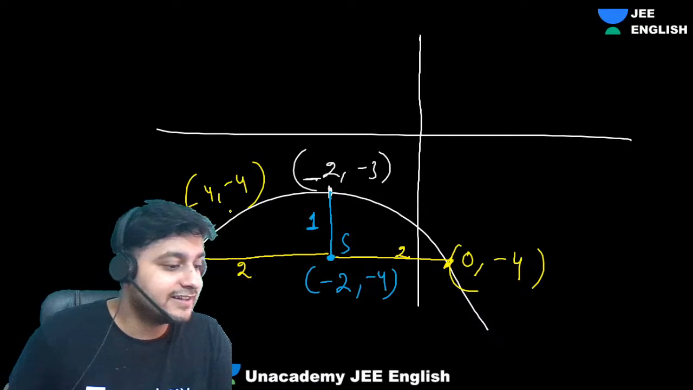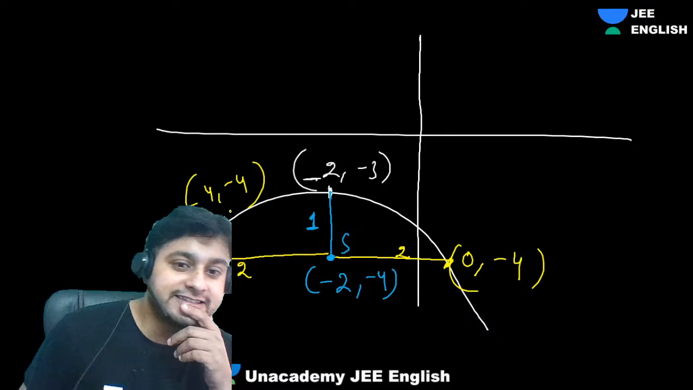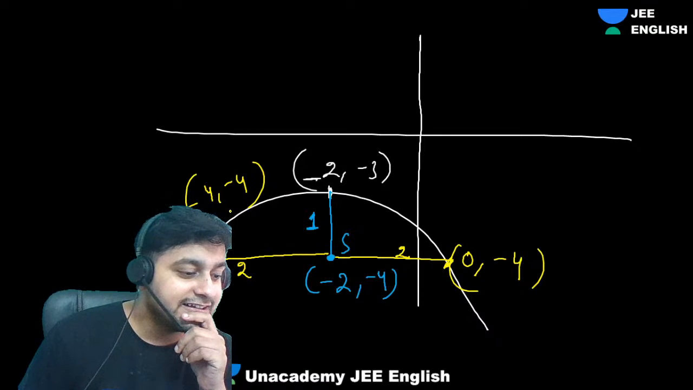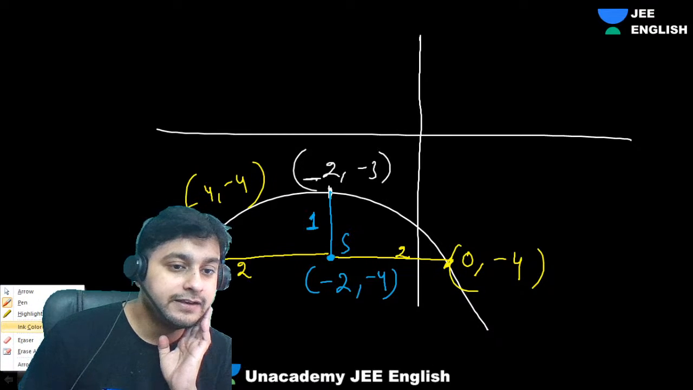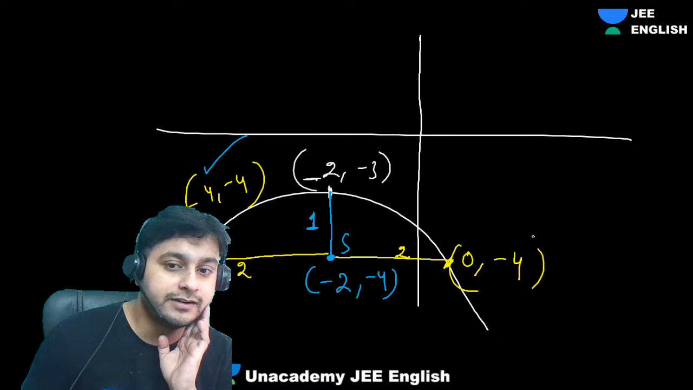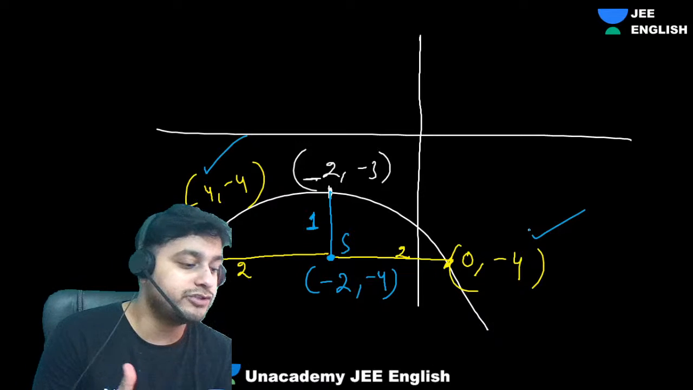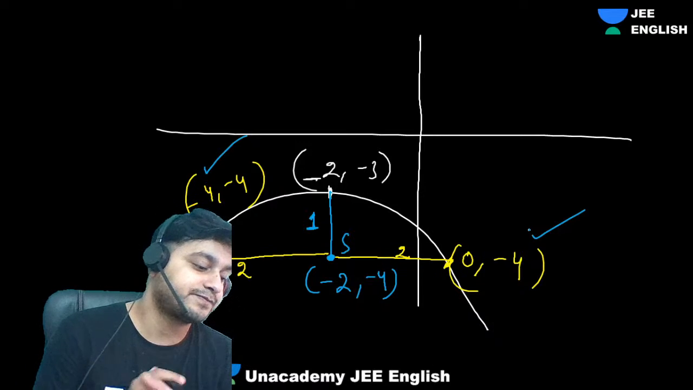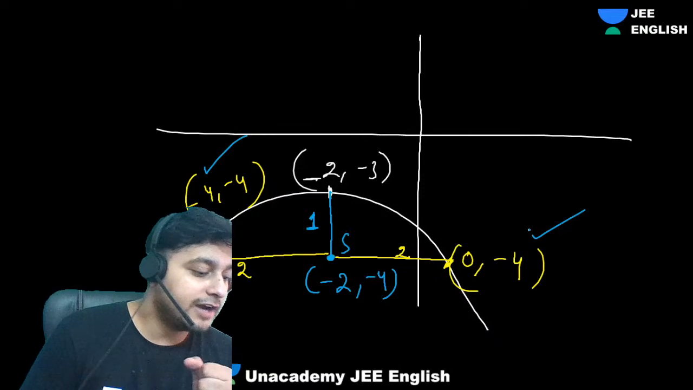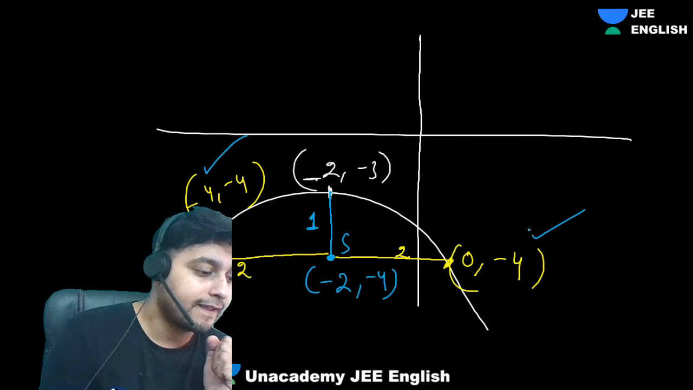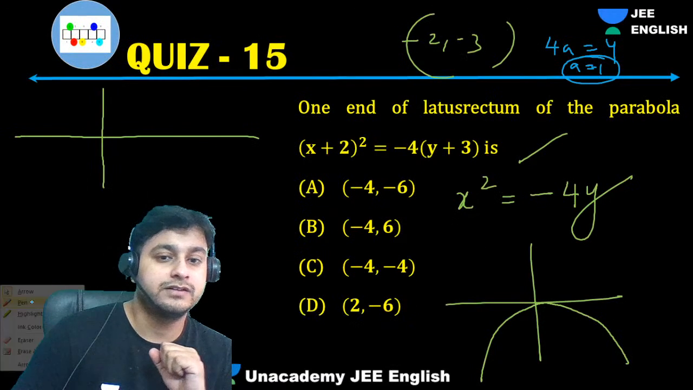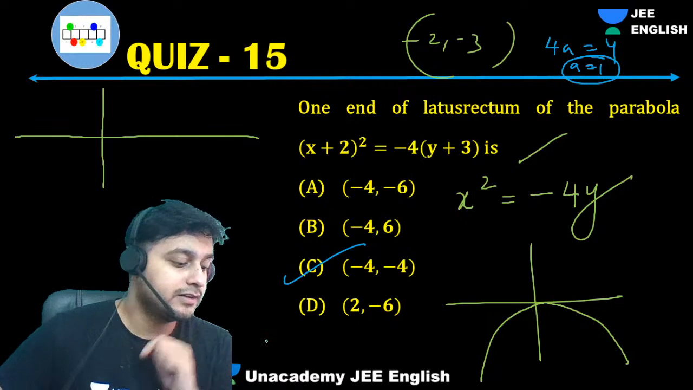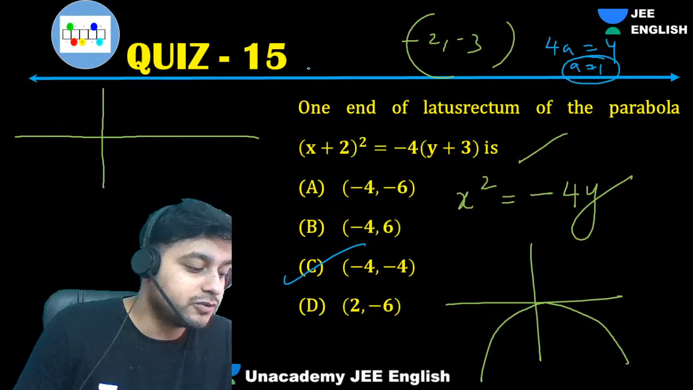Is that clear, my dear students? Everyone, is that clear? Such an interesting question, right? Very basic. So this is how, guys, without using formulas, we can get every coordinate, whether you call it a basic question or not. Understood? They had asked us one of the ends, so we can give them this one, (-4, -4). Clear? Shall I go ahead?